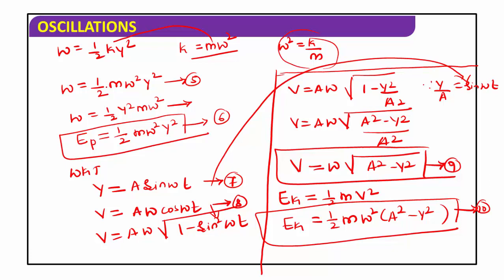The potential energy of the particle, that is Ep, is equal to 1 by 2 m into omega square into y square, and kinetic energy of the particle is 1 by 2 m into omega square into a square minus y square. Now we add these two values. The sum of kinetic energy and potential energy of the particle gives the total energy. That is E is equal to Ek plus Ep.